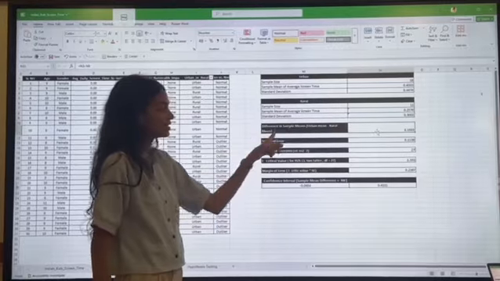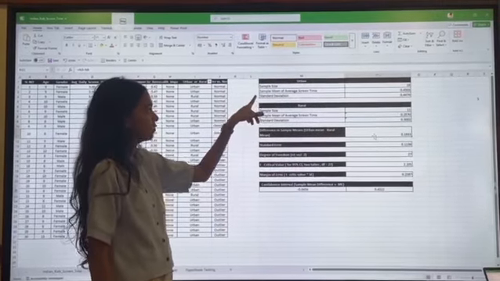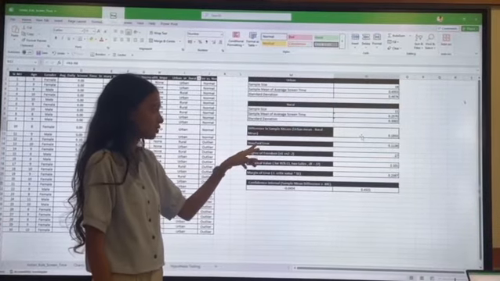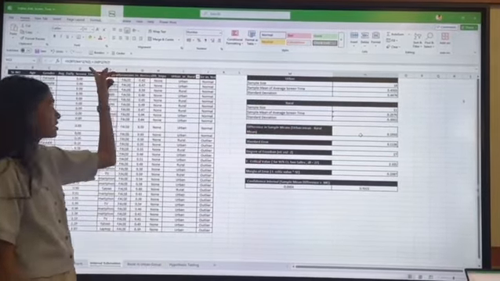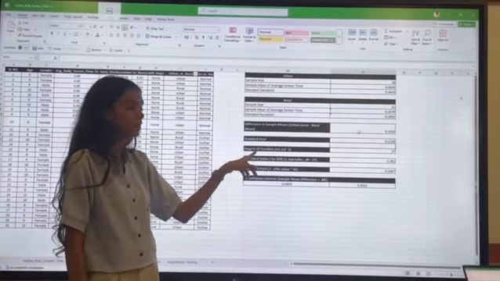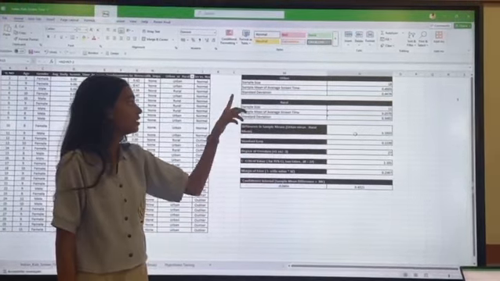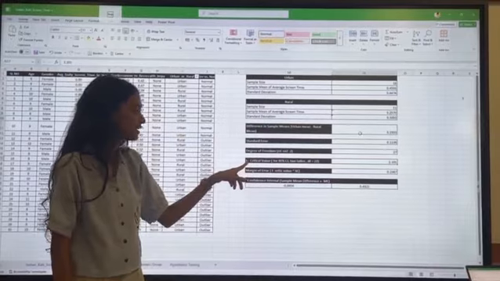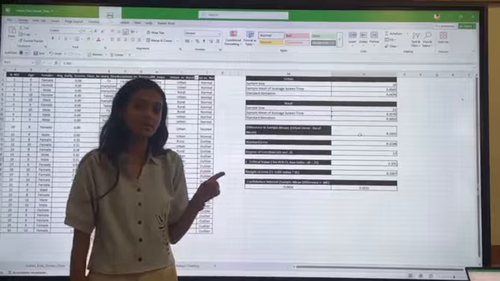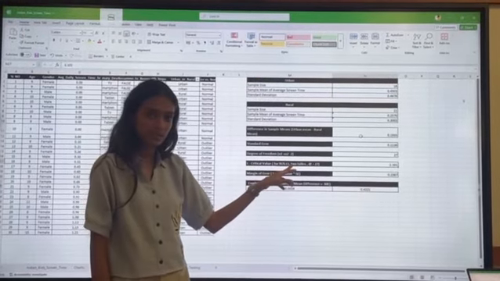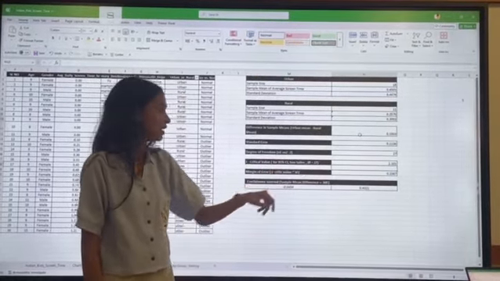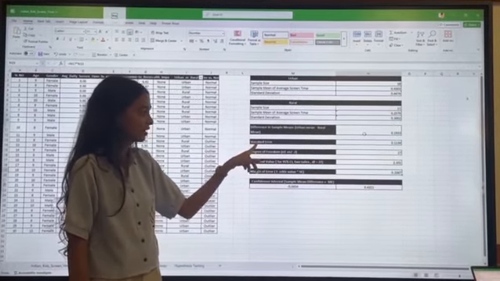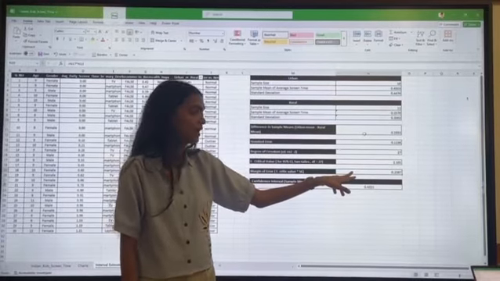So now coming to the difference in sample mean, which we have calculated from the sample mean of urban area minus the sample mean of rural area. Then coming to standard error, we have used the square root function to calculate it. And then degrees of freedom, which means n1 plus n2 minus 2, which we are getting as 27. And then the critical value, we have taken a 95% confidence level, and it is 2.10, so degrees of freedom is 27.